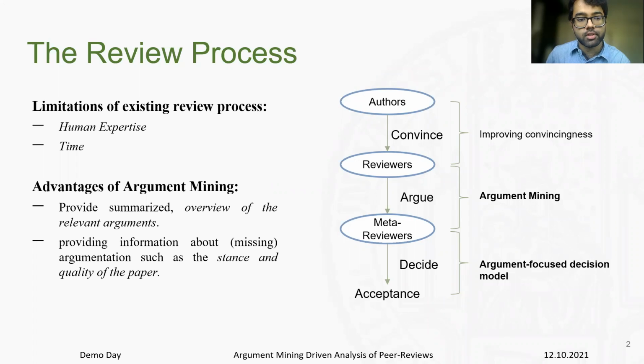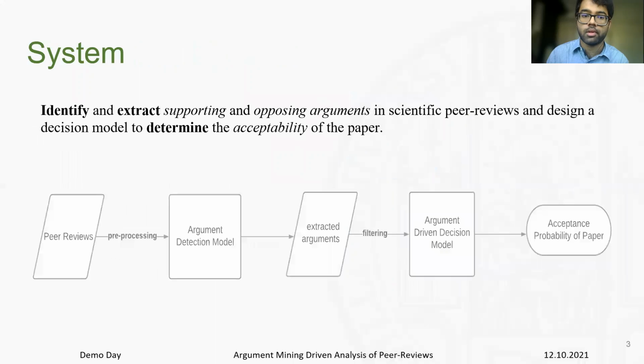The entire process is limited by the number of human experts available for the given domain and requires a lot of time. We believe argument mining can help speed up this process by providing a summary or overview of the relevant arguments within these peer reviews, which include information such as the stance or the quality of the paper.